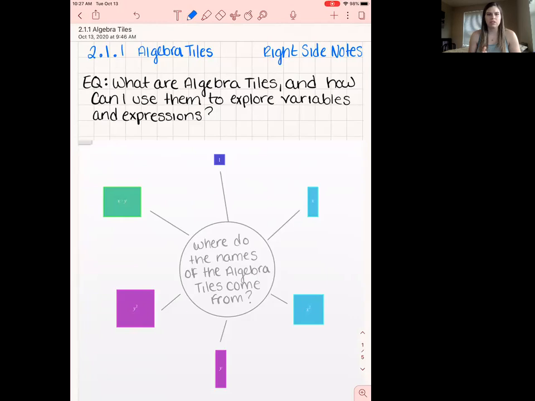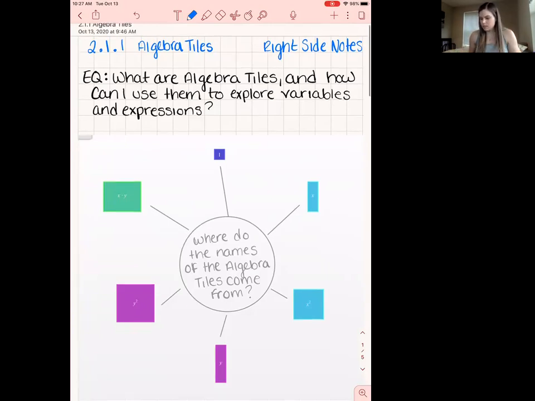If you are watching this video on your own time, you pause it where you need to pause it to write things down. In class, I will pause it for you. So again, the essential question is, what are algebra tiles and how can I use them to explore variables? Obviously, we don't get to use algebra tiles the way that maybe you would have last year or normal this year, where you get to actually touch and use them. So we're going to do our best to apply them online.